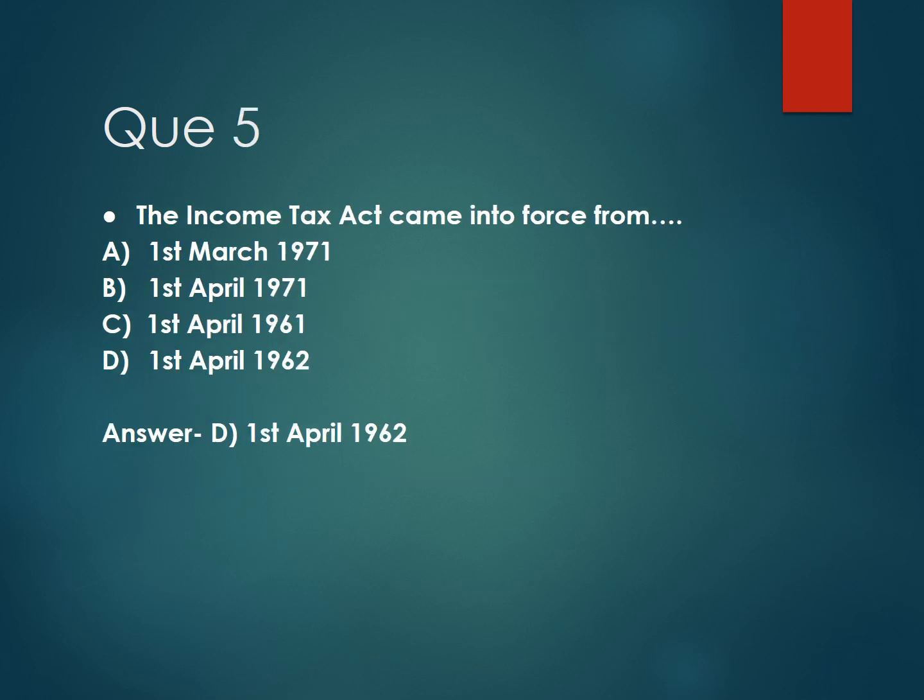Then next question. The Income Tax Act came into force from, and the options are option A 1st March 1971, option B 1st April 1971, option C 1st April 1961, and option D 1st April 1962. And the correct answer is option D 1st April 1962.